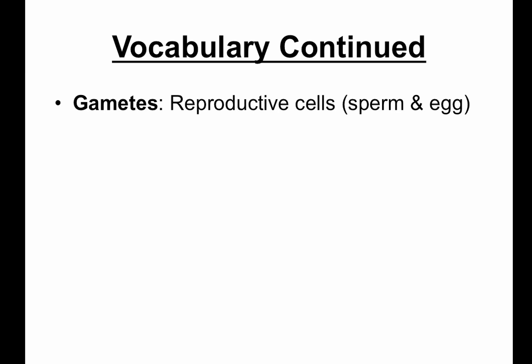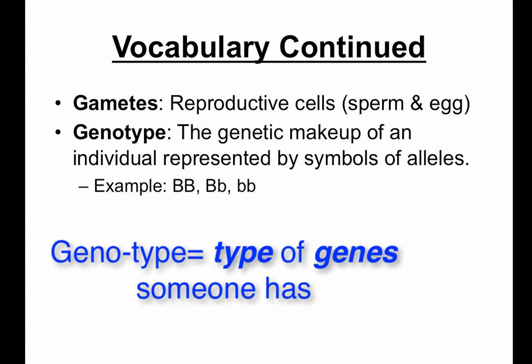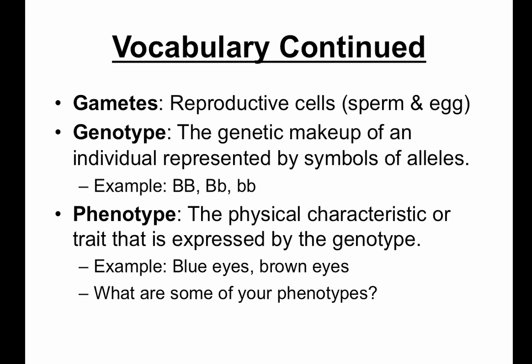As you've learned from our lessons on meiosis, gametes are reproductive cells, egg and sperm, which contain half the number of chromosomes. The term genotype refers to the genetic makeup of an individual, which is represented by symbols of alleles. Examples are big B big B, big B little b, and little b little b. And phenotypes are the physical characteristics or traits that are expressed by that genotype. For example, blue eyes, brown eyes. What are some of your phenotypes? Jot these down next to your notes.